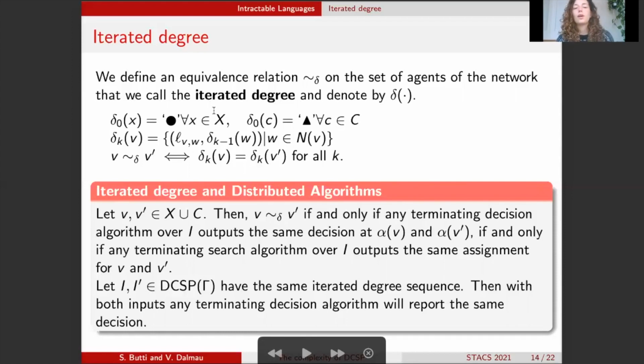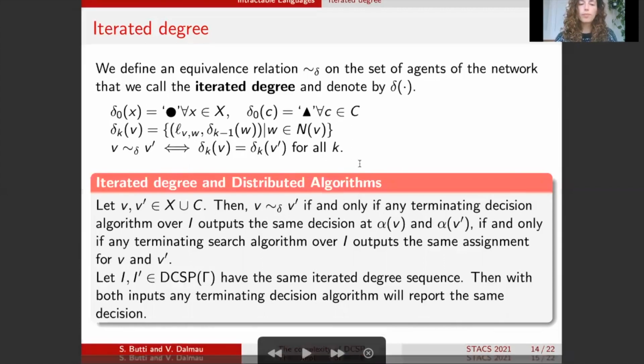And now, because we are calculating this iterated degree on a labeled graph, or factor graph, and we do not want to lose the information that comes from labels, we set the kth degree of a node in the network to be the multiset of tuples containing the k-1 degrees of its neighbors and the label that connects that node to that neighbor. And we say that two nodes are iterated degree equivalent